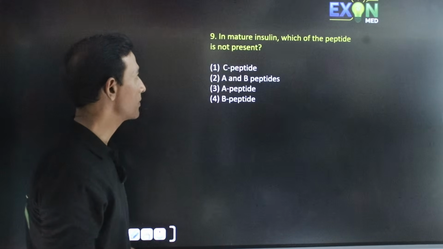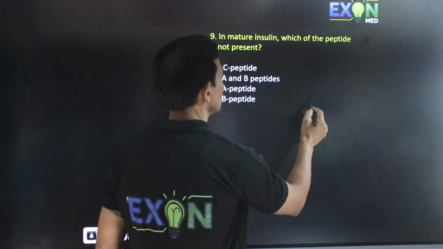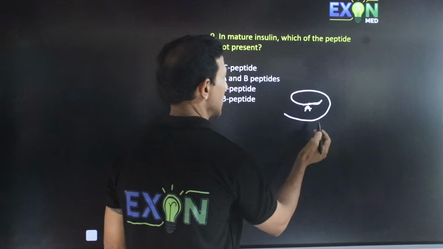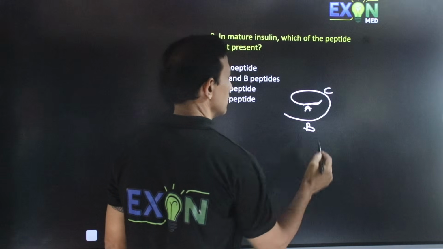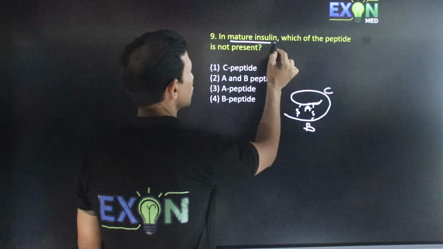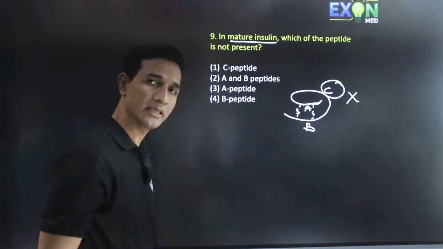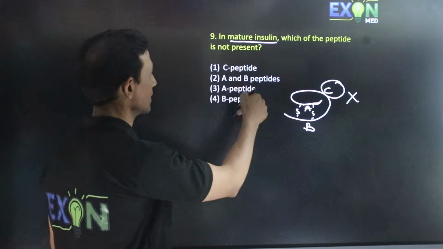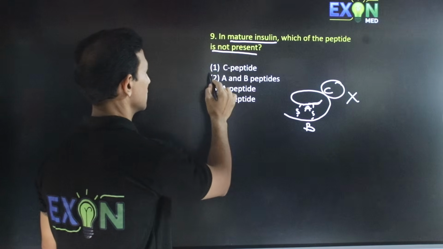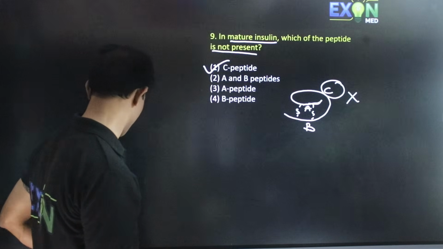In mature insulin, which of the peptides is not present? When you take insulin, it has three chains, A chain and B chain connected by C chain, and this has disulfide bridges. In mature insulin, C chain is not present, only A and B peptides are present. So in mature insulin, C peptide is not present. Hence the answer is A.